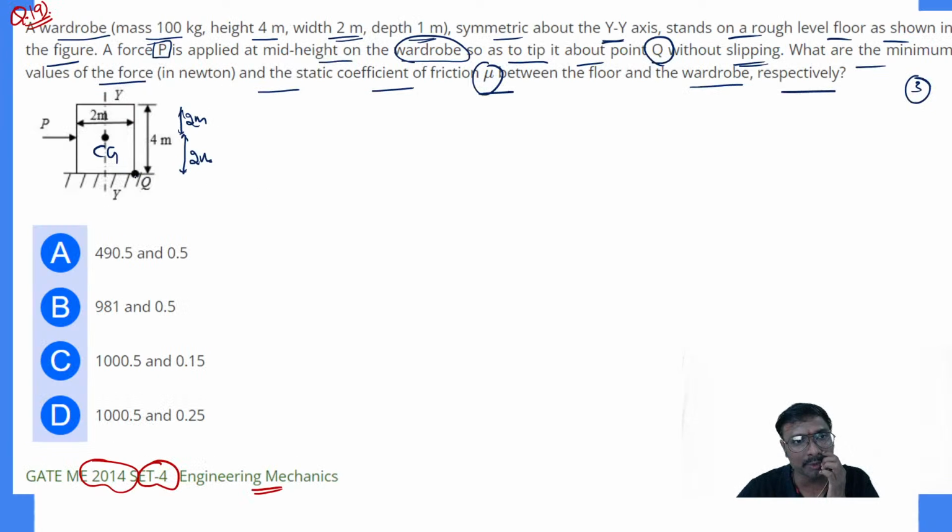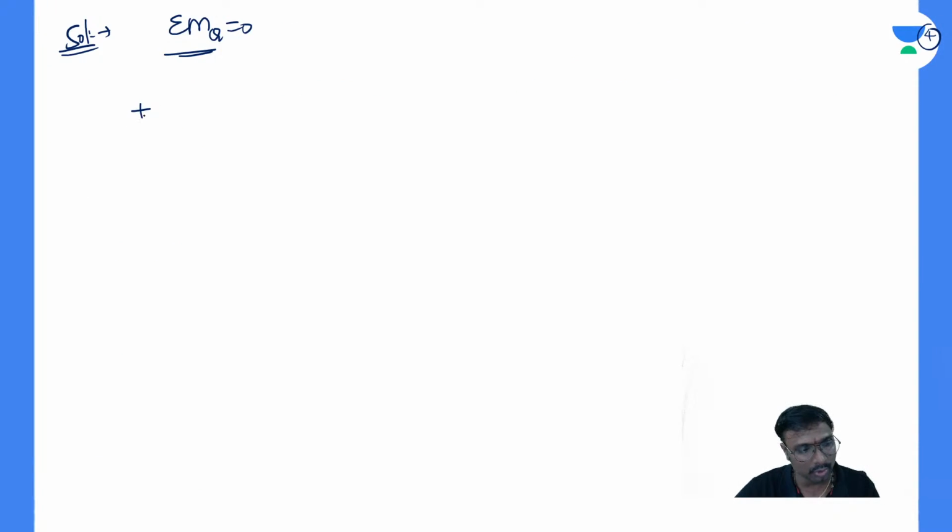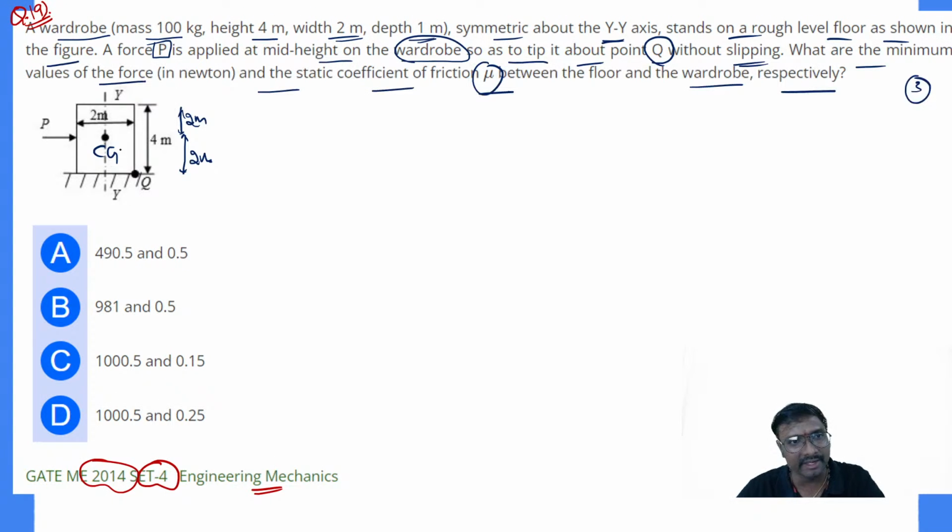Sum of the moments about this Q, if you just take it, means P into that 2 meter distance, clockwise. So plus P into that 2 meter distance, and this weight is also acting in the downward direction, everyone.